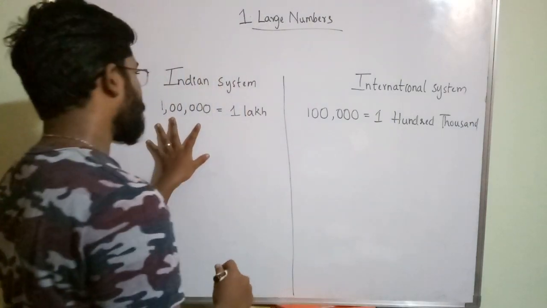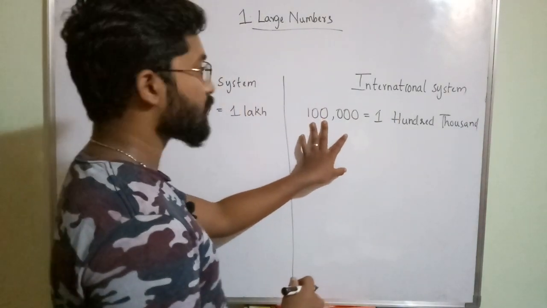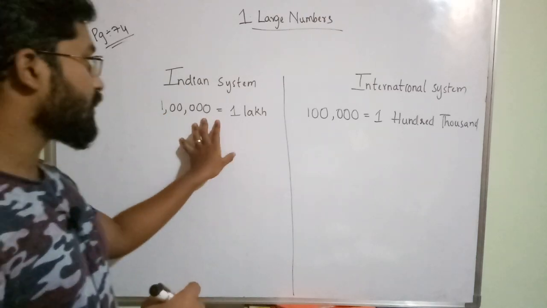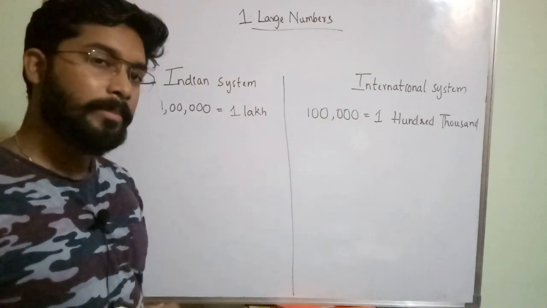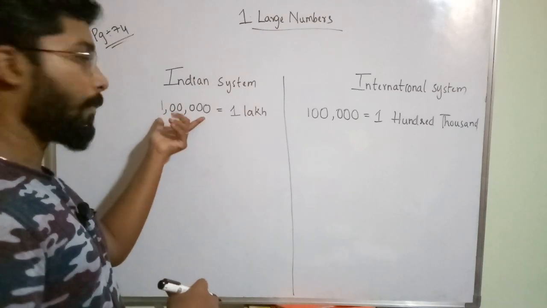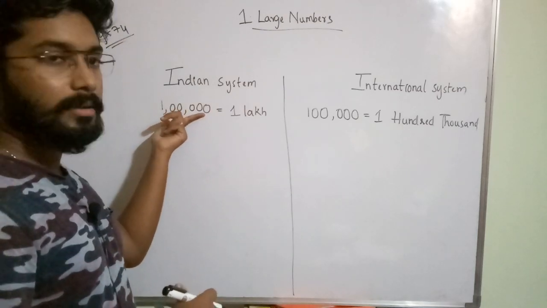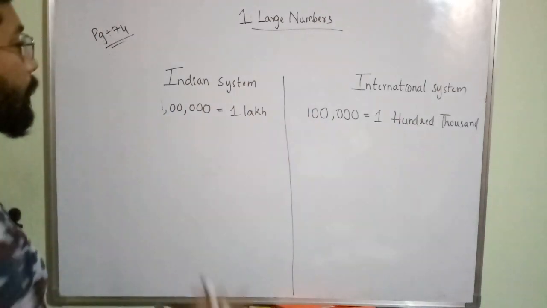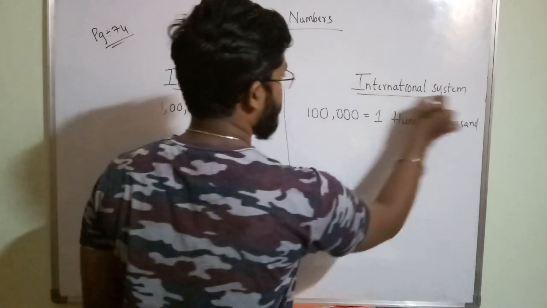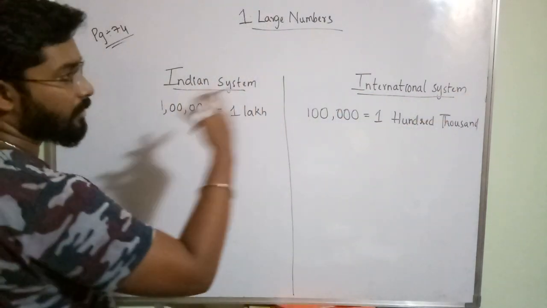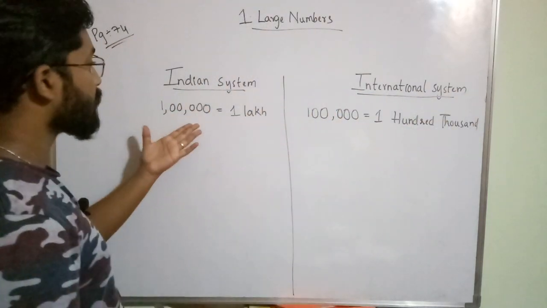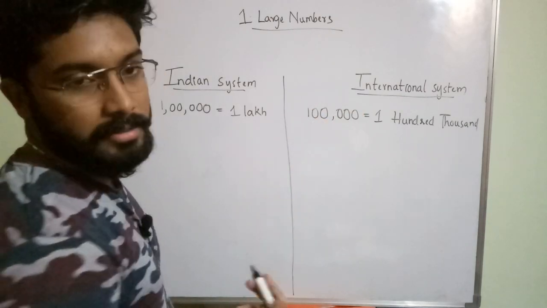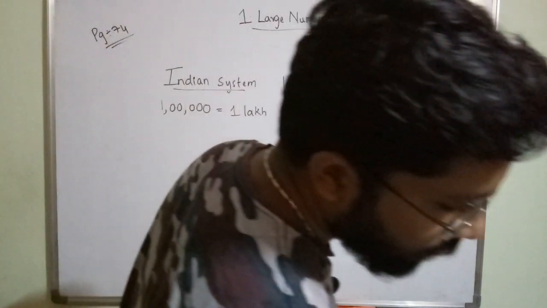This same number, this is a 6-digit number and this is also a 6-digit number. The representation, the commas will be changing and the number name will be changing. Apart from that, both are the same numbers, the value is the same, but the system of representation is different: this is Indian system, that is international system. In Indian system we call it 1 lakh, whereas in international system we call it 100,000.